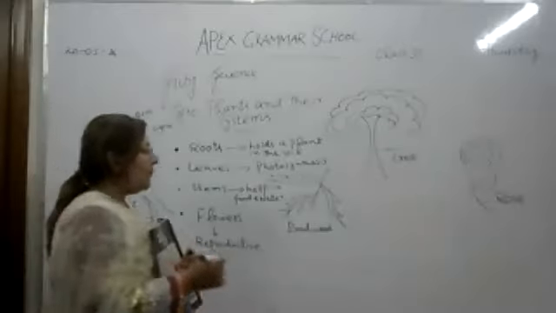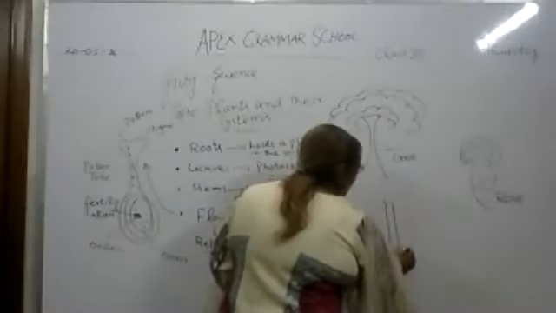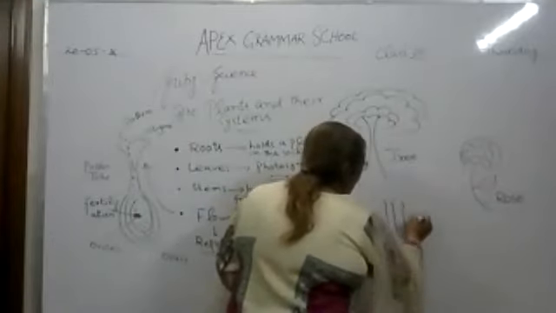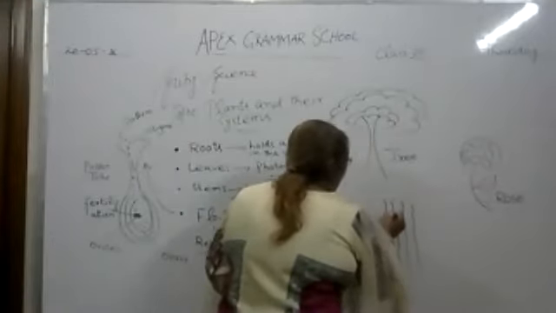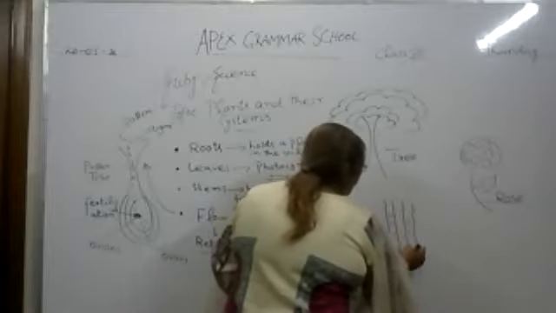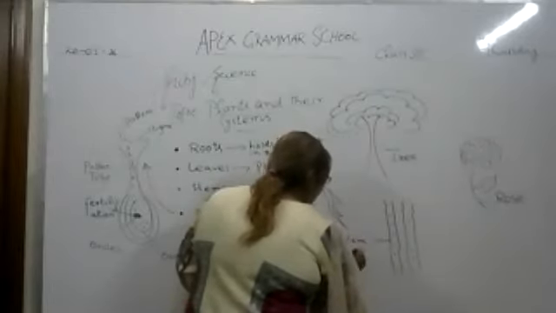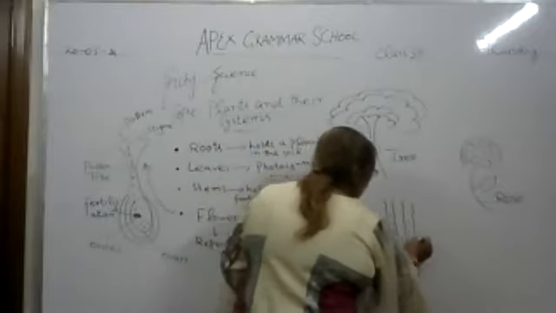If we take an example of a stem, every stem has tubes inside it. These tubes are called xylem tubes and phloem tubes.